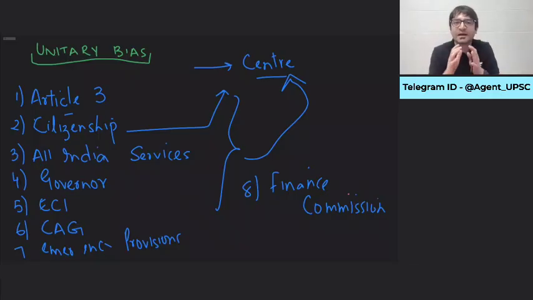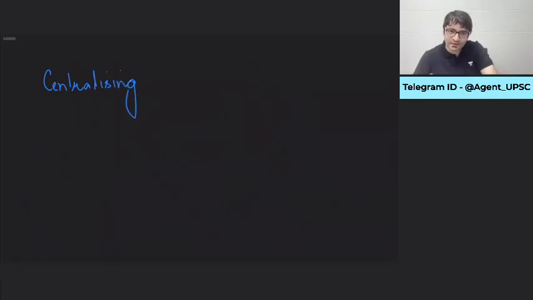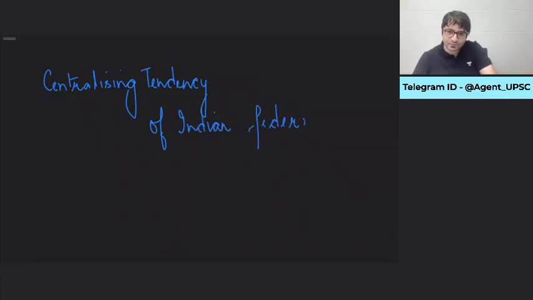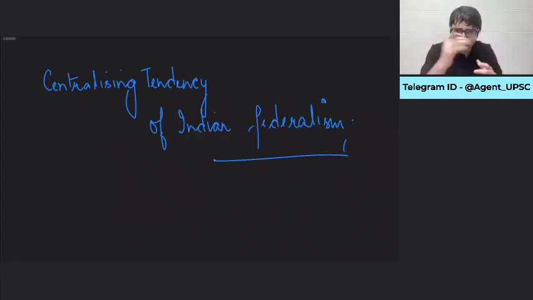So all these give a clear picture that the Indian Constitution is biased in favor of a strong center, where it has created a strong center. And these are what we call the unitary biases. Another name for this, which may be asked in your examination, is centralizing tendency of Indian federalism. Clear? But we will not complete our discussion on unitary versus federal. We will keep this topic open.